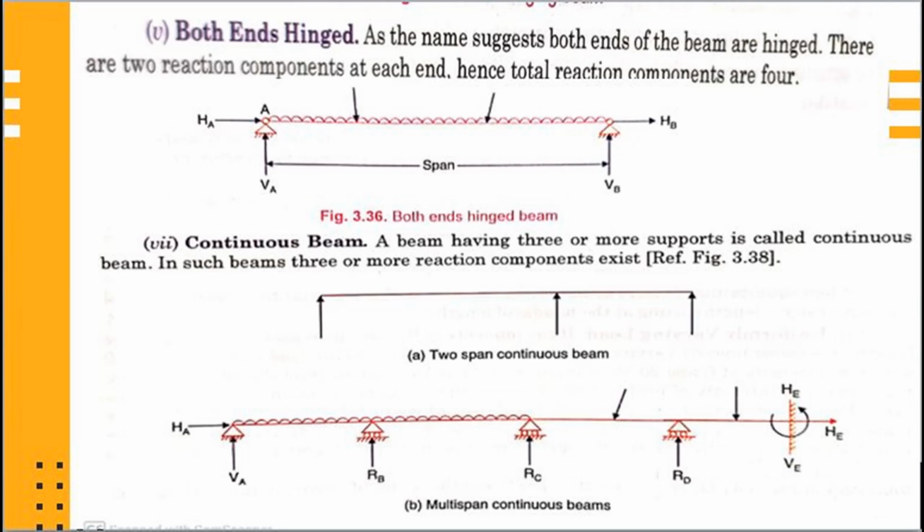Figure A shows a 2 span continuous beam because in this figure there are 2 spans, and figure B shows a multi-span continuous beam because in this figure there are multiple spans. Or in other words, a continuous beam may be defined as a beam which is supported on more than 2 supports.